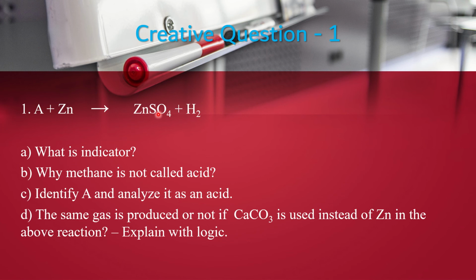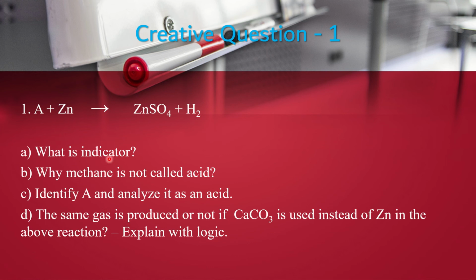And this anionic part comes from acid. Now, zinc comes from zinc, as given, and sulfate comes from an acid. From which acid does sulfate come? Obviously, it will be sulfuric acid. So instead of A, there will be sulfuric acid. Sulfuric acid reacts with zinc and produces zinc sulfate salt and hydrogen gas.